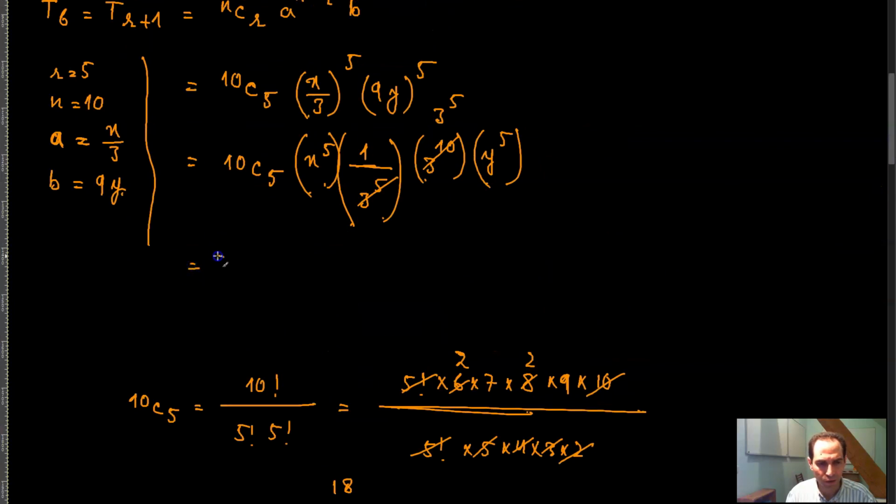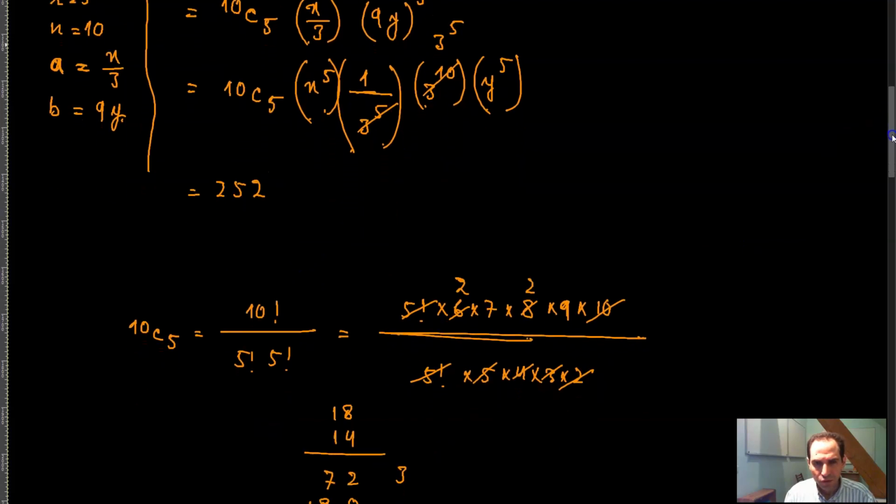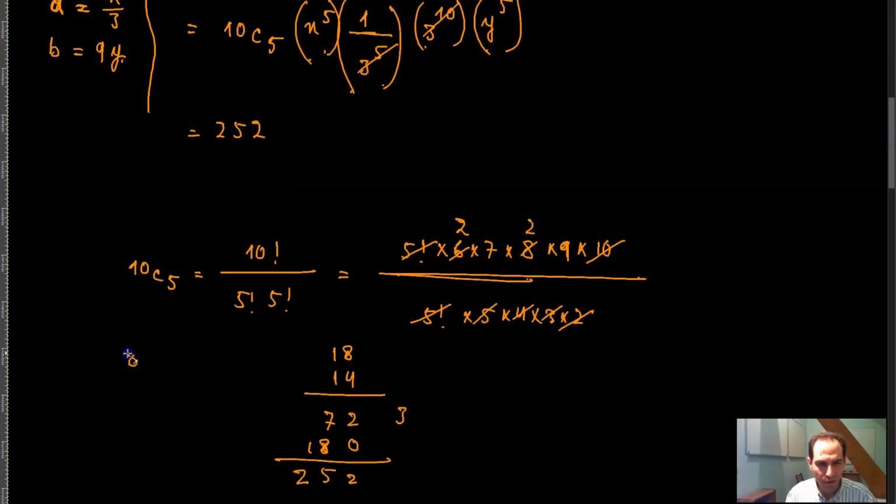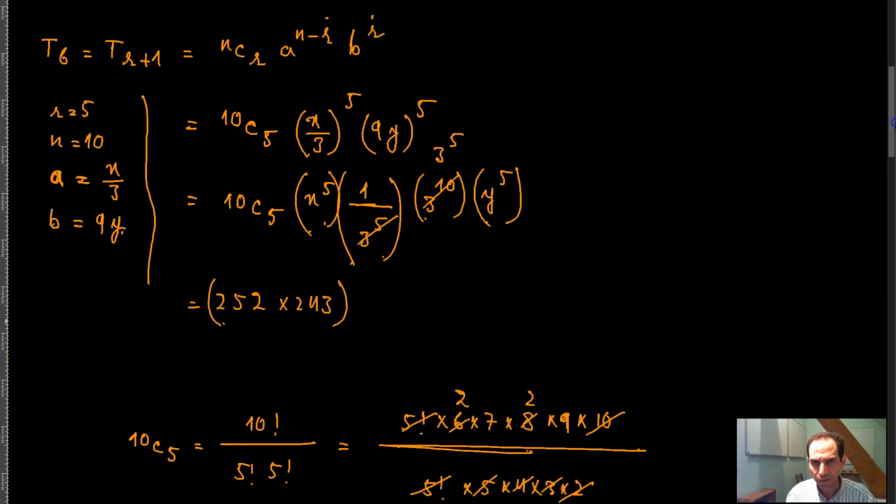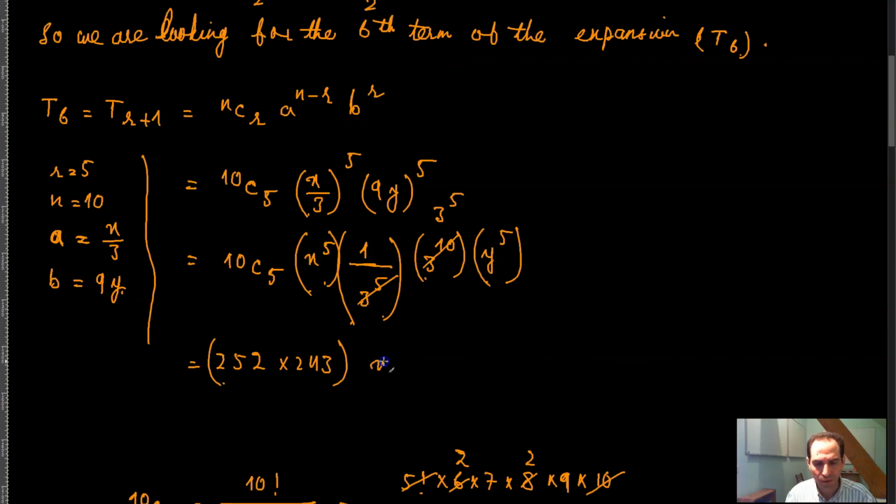You have 252, divided by, times 3 raised to the power 5. 3 raised to the power 5 is equal to 81 times 3, which is equal to 243. And then multiply that by x raised to the power 5, y raised to the power 5.